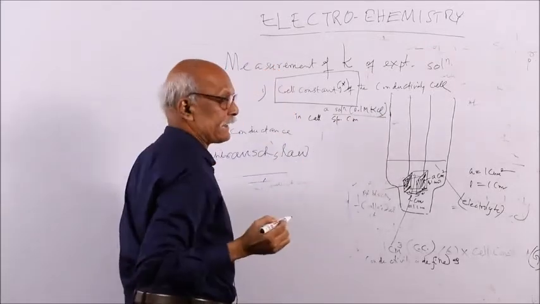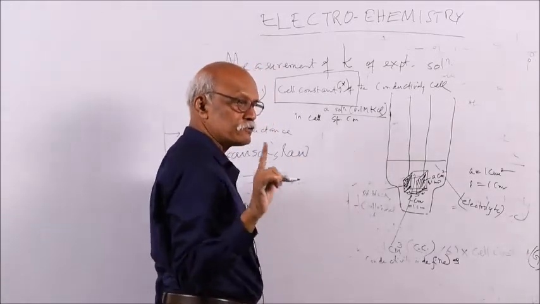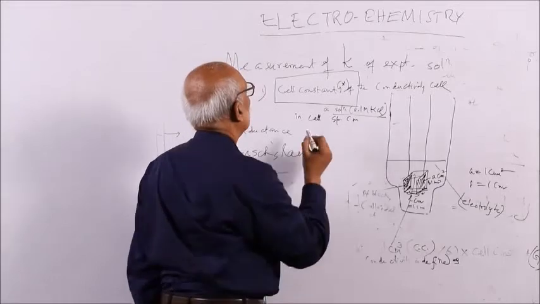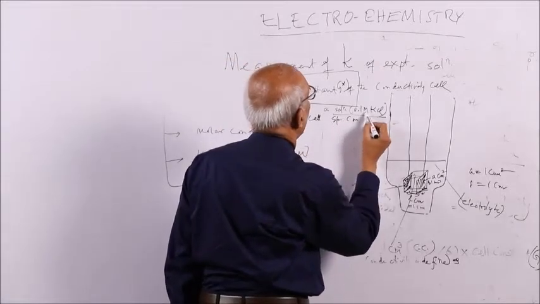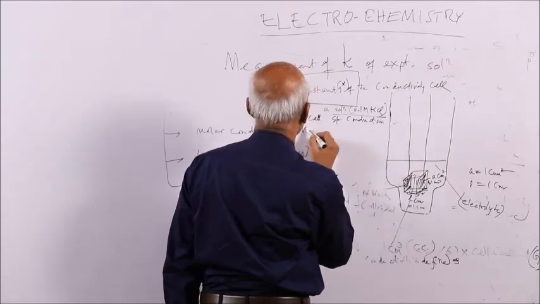That is generally what you take, a solution for which the specific conductance is known, recorded in your textbook.